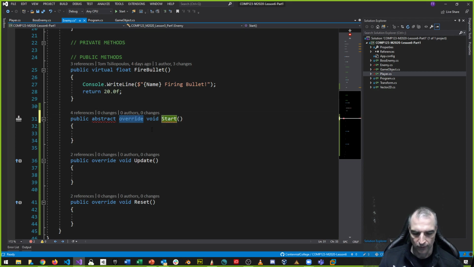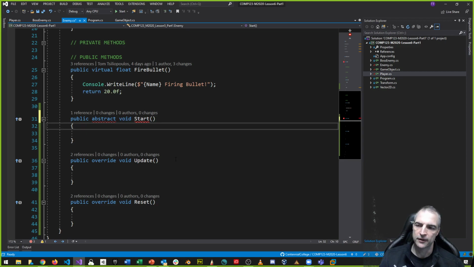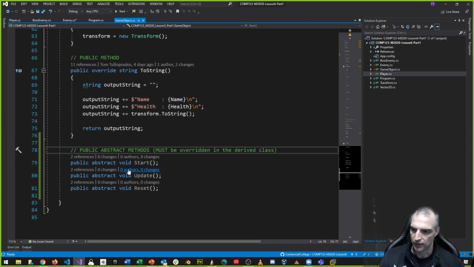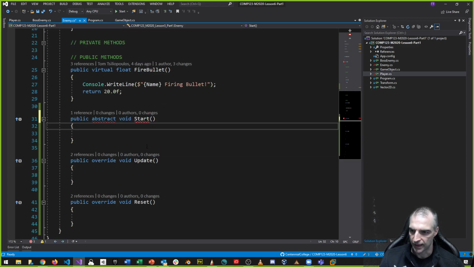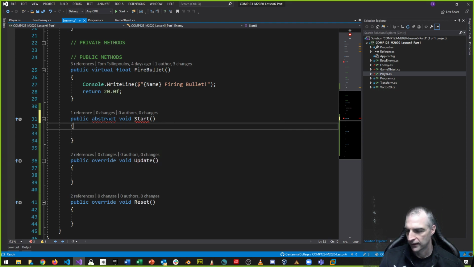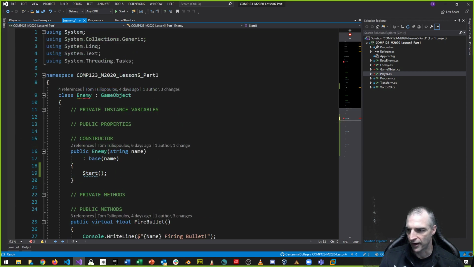If I do this also, because my method is abstract as an example, it's abstract in the game object superclass, right up here. If you notice in the enemy class, it tells me that enemy start cannot declare a body because it is marked as abstract, and it says enemy.start is abstract but is contained in a non-abstract class enemy. So that's another thing. The only way I could do this is if I mark this class as abstract, which means I can never instantiate an object of type enemy.